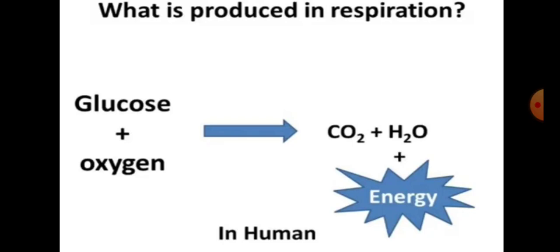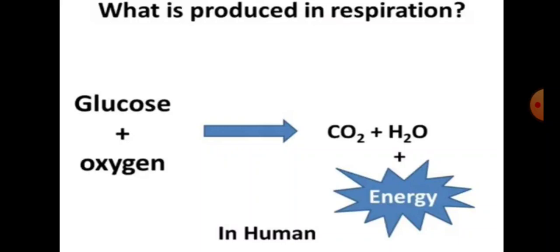Now about anaerobic respiration, which occurs in the absence of oxygen. Those who are respiring anaerobically are respiring in the absence of oxygen, right?